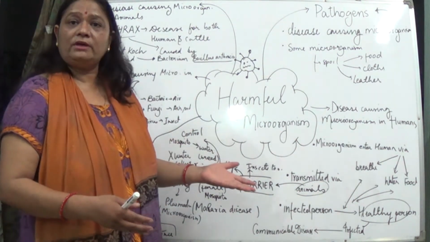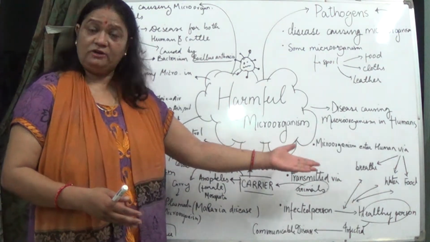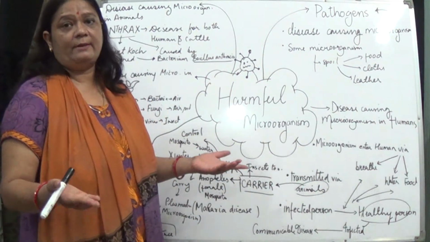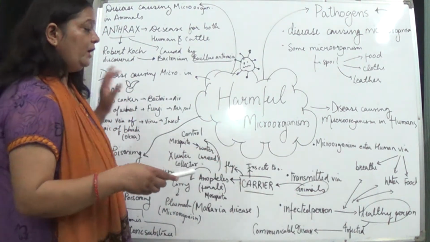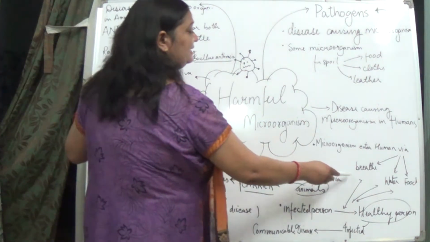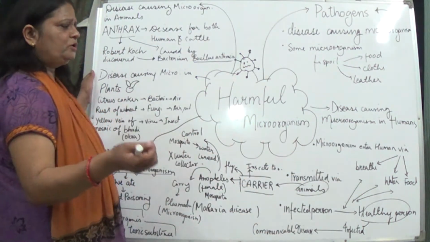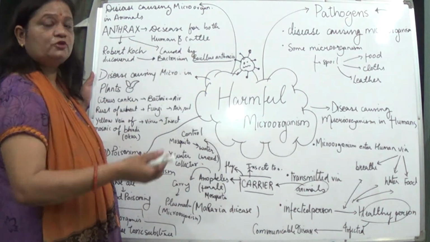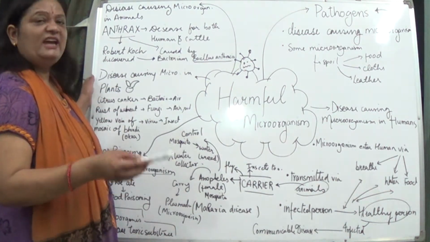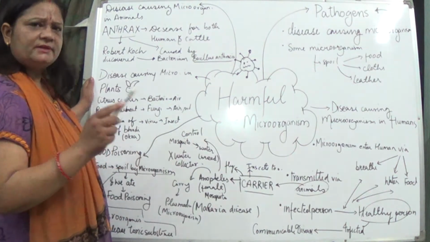We drink water and eat food, and if they are contaminated with microorganisms, they will enter our body. So when contaminated water or food, or air consisting of spores of the microorganism infects any person, the person gets infected.